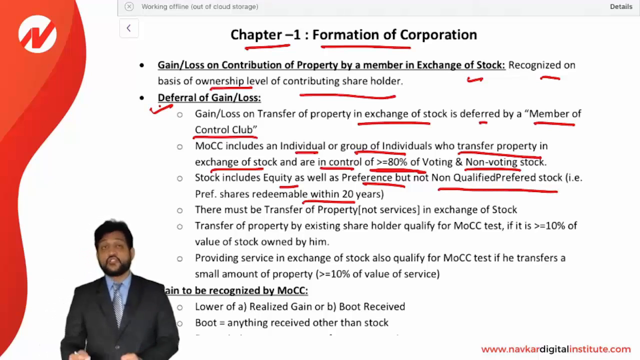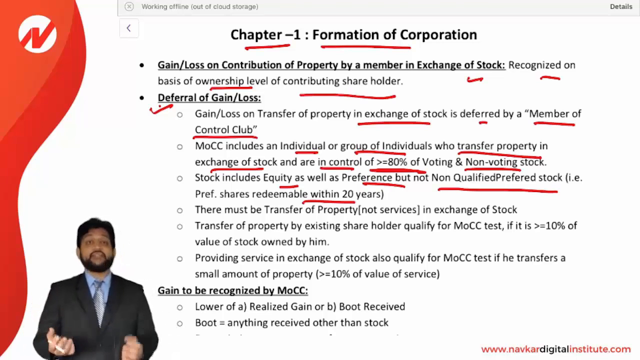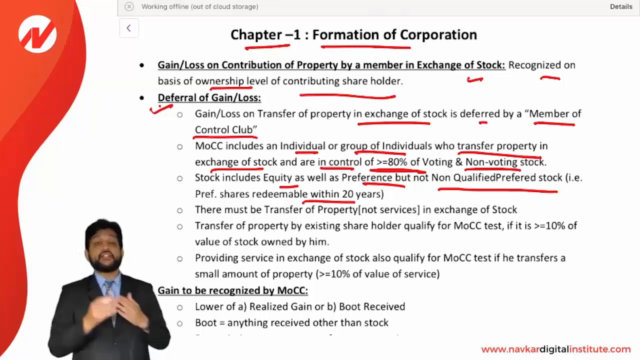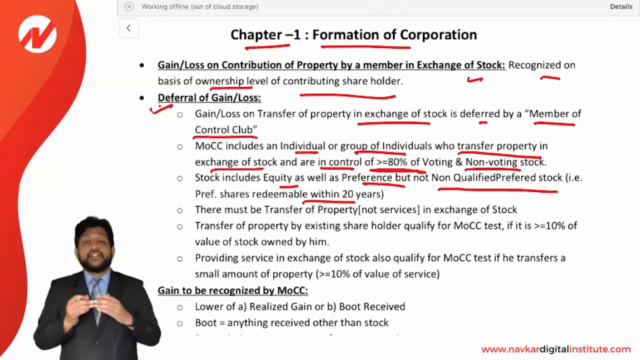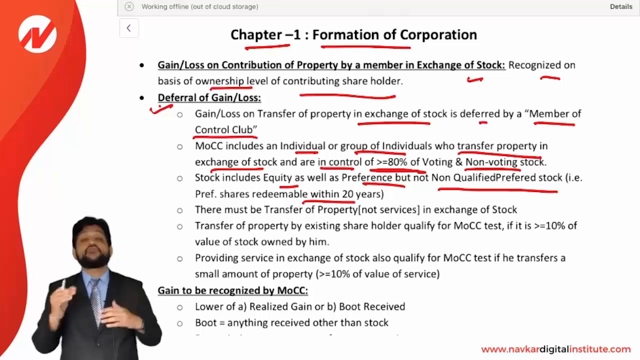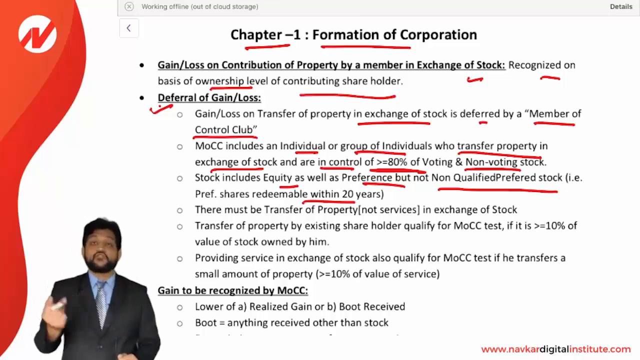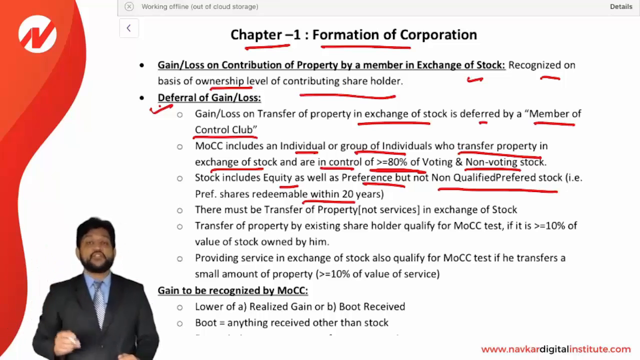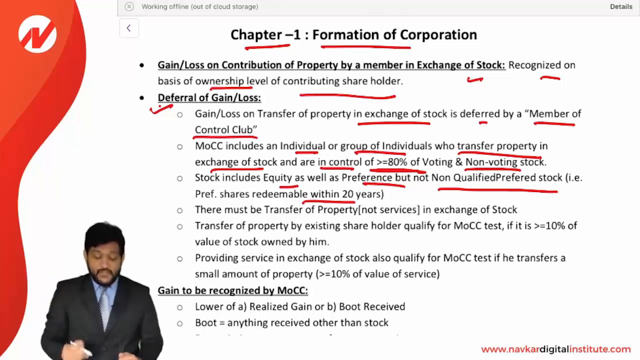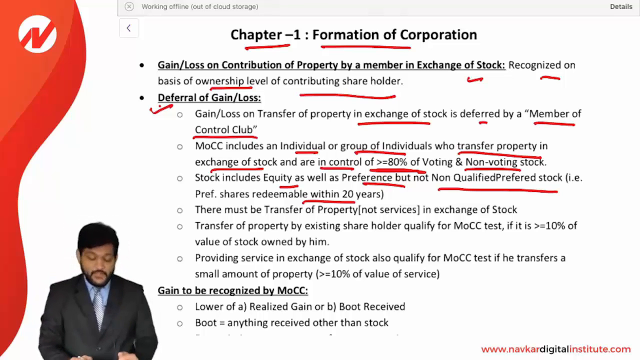Now here we use the word stock. I am giving a property and I am receiving stock in exchange. What do we mean by stock? Stock can be equity stock or preference stock, but it does not include non-qualified preference stock. What is non-qualified preference stock? It means a preference stock which is redeemable within a period of 20 years.